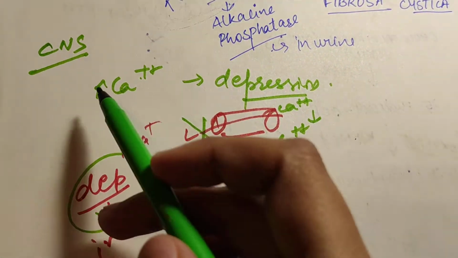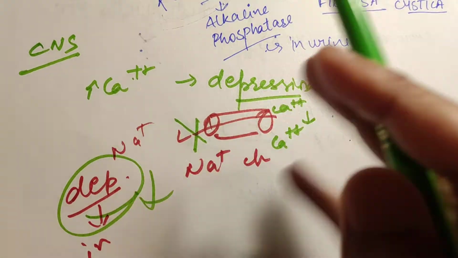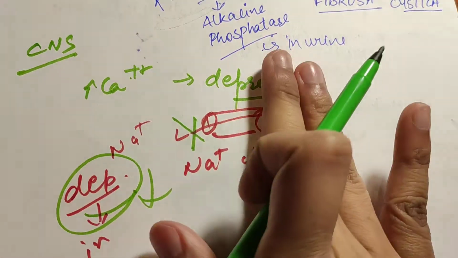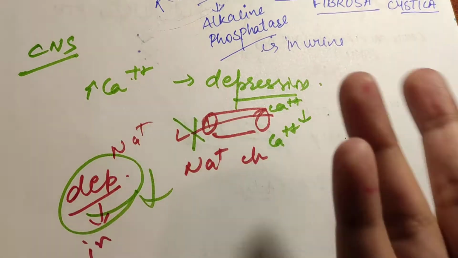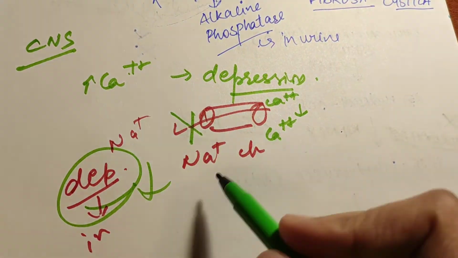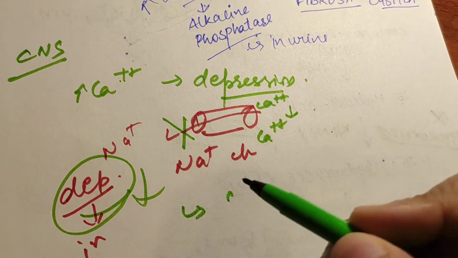Similarly, when there is hypocalcemia, that is, calcium is at a low level, then the channel is less guarded, more sodium will enter, there will be more depolarization, and that will lead to tetany.